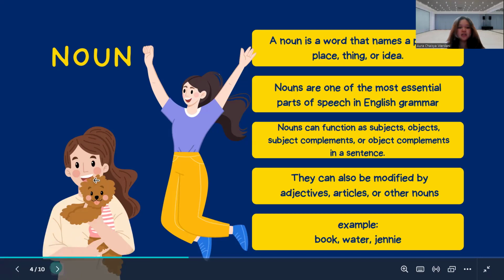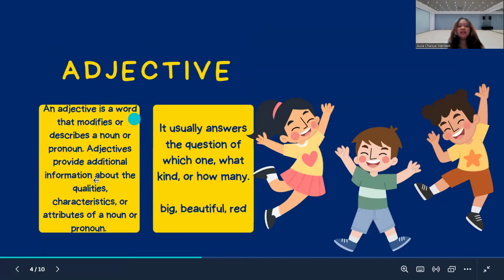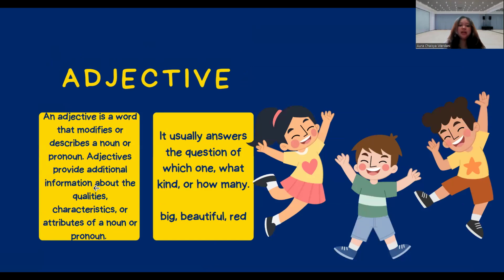And then third, adjective. An adjective is a word that modifies or describes a noun or pronoun. Adjectives provide additional information about the qualities, characteristics, or attributes of a noun or pronoun. It usually answers the question of which one, what type, or how many. Examples: big, beautiful, red. Examples of the sentence: The sky is clear today, and he's a smart student.